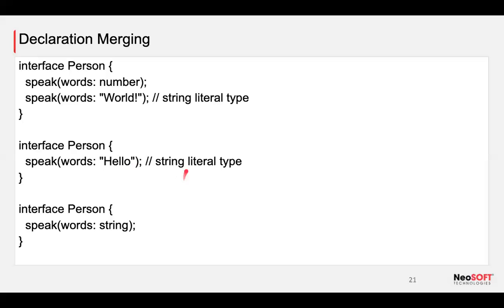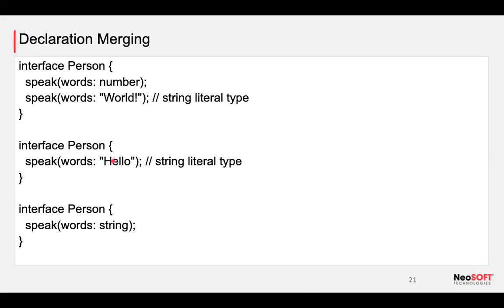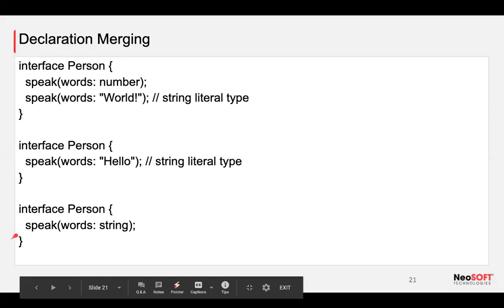So string literals have higher priority than the data types. So who is the last one? This is the last one, right? This is the first and this is the last. So the merged person interface looks like this: hello is going to be first, this is going to be second, then this is going to be third, and this is going to be fourth. Speak word number.